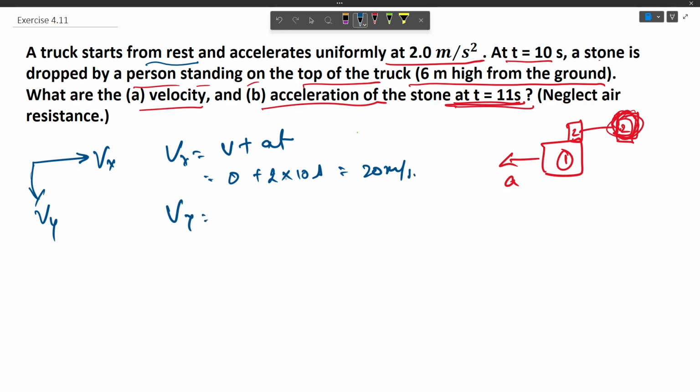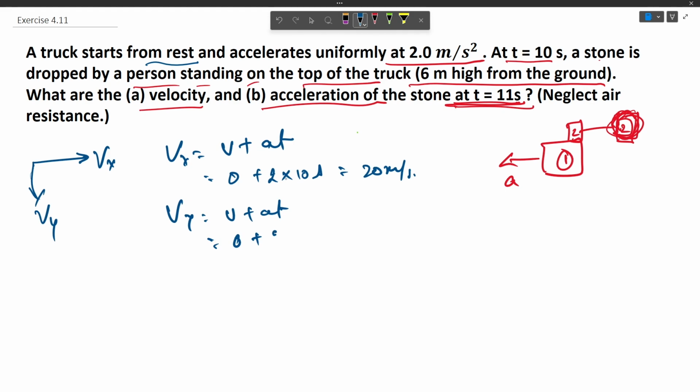Similarly, Vy we can calculate as u plus at. Now the stone is thrown from rest in this y direction, so it would be 0 plus, for how much time has the stone traveled in air? It would be just 1 second, because at 10 seconds it was stationary in this y direction.